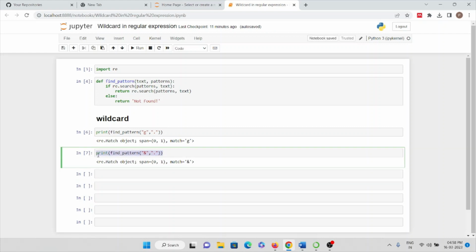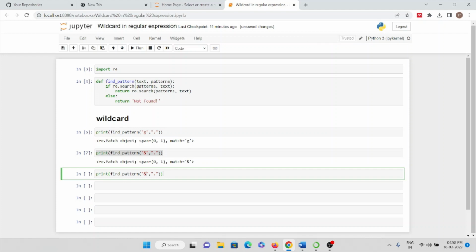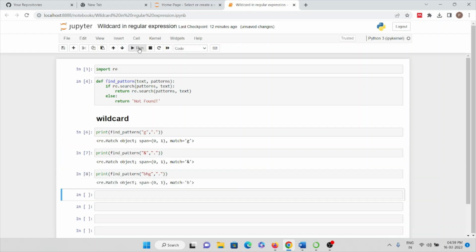Now let's take another example where we take multiple characters. What I will do is BG, BH, G, and here I have taken the dot, that is a wildcard. Now let's run this particular cell. Here you can see the match is B, and it's found between the span of 0 to 1. The more you practice on the wildcards, the more you understand about them.